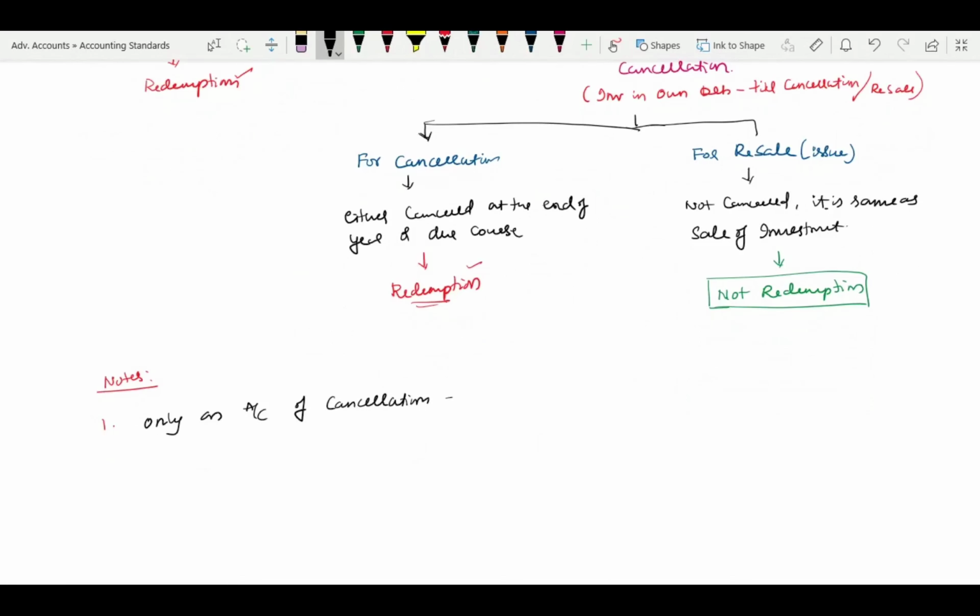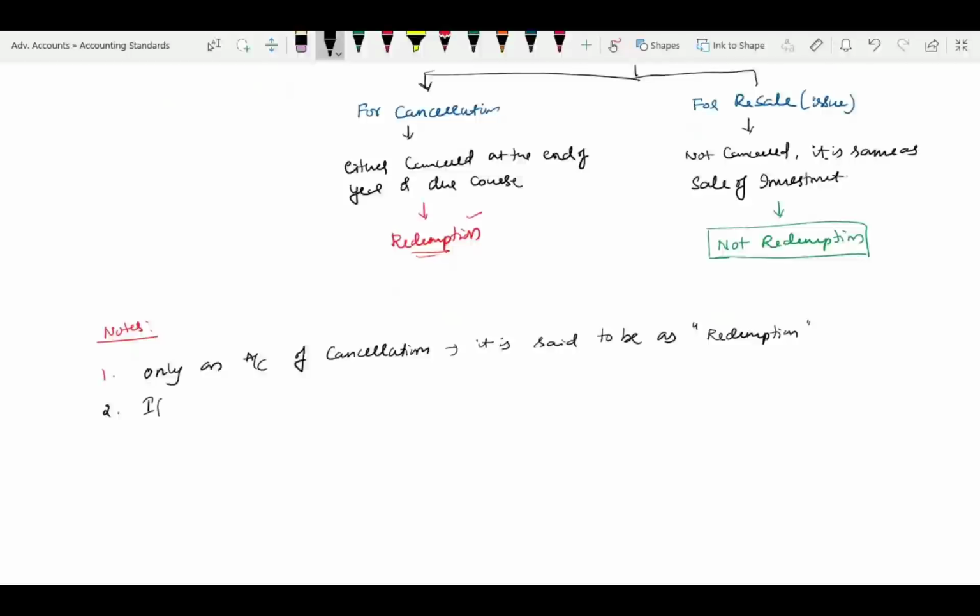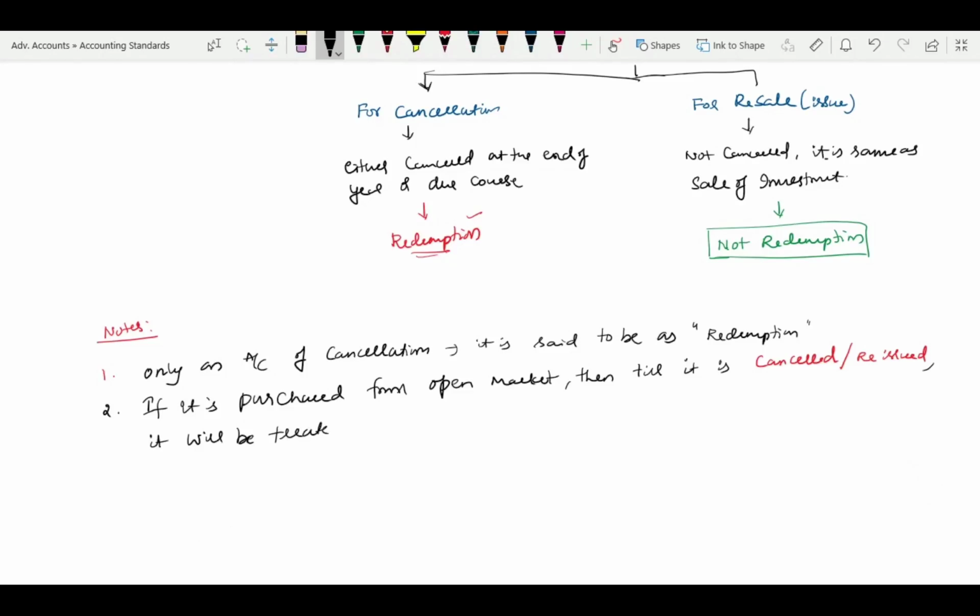Next, note number 2. If it is purchased from open market, then till it is cancelled or reissued, it will be treated as, within quotes, a different thing: investment in own debentures.